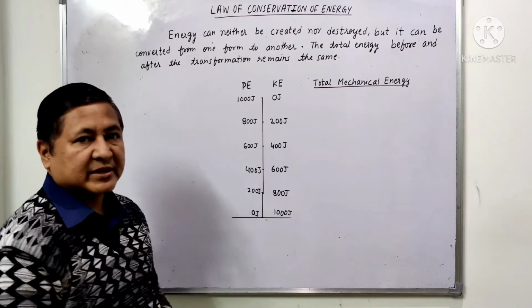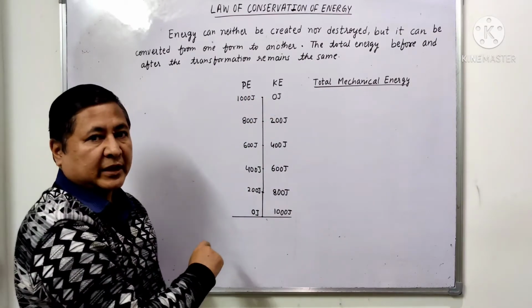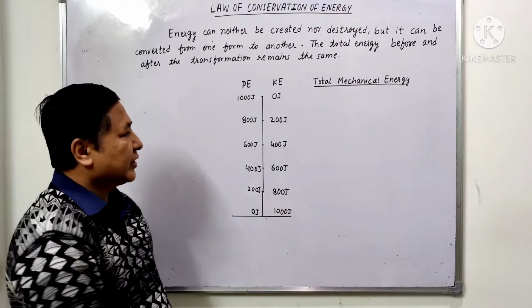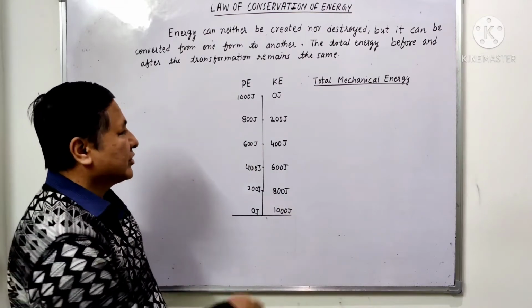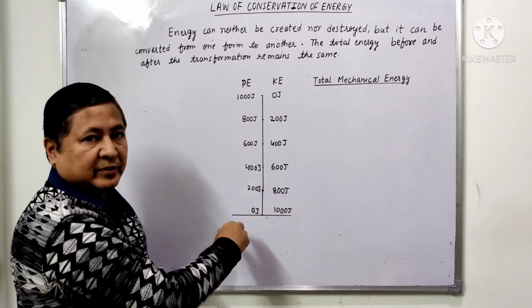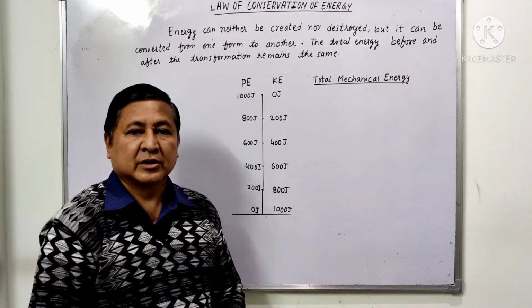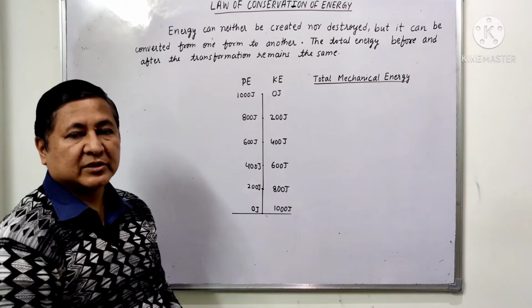Now let us take an example. If we drop an object at a certain height and it has a potential energy of 1000 joule, when it comes down, due to the decrease in height, its potential energy will start decreasing. But since we have released the object, it will gain certain velocity, and the velocity will increase, so its kinetic energy will increase.